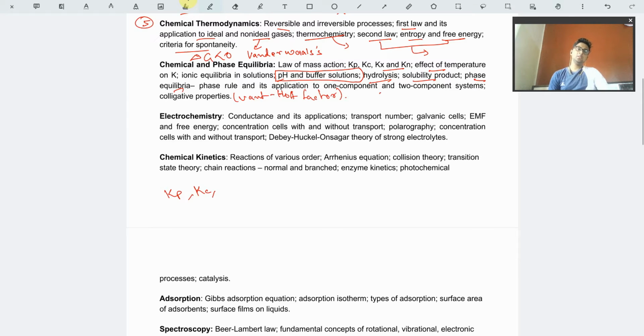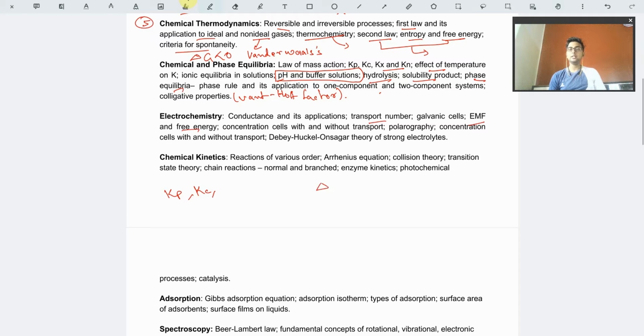So next we have electrochemistry in our hand. Electrochemistry is basically conductance and its application. We have to study conductometry, how ions transport from one end to another of a galvanic cell or electromotive cell in the presence of an electromotive force, and the free energy calculations related to that.